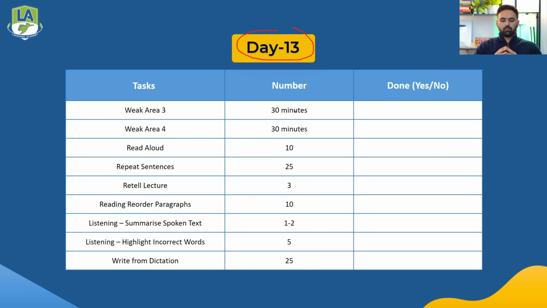Day 13, we have to focus on weak area 3 and 4 from the mock test, 30 minutes each. Around 10 read alouds, 25 repeat sentence, 3 retell lecture, 10 reading reorder paragraphs, 1 to 2 summarize spoken text, 5 highlight incorrect words, and 25 write from dictation. This is what you have to do, and you will be all right, all good to go.